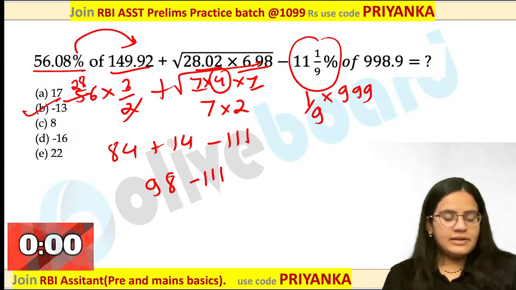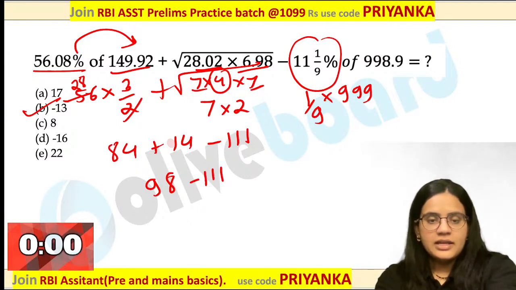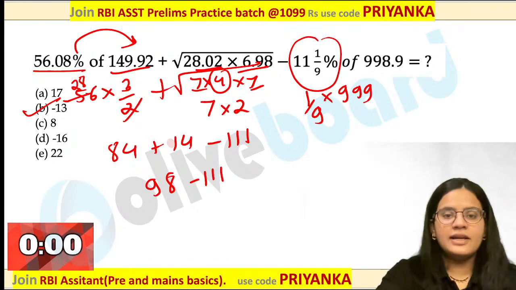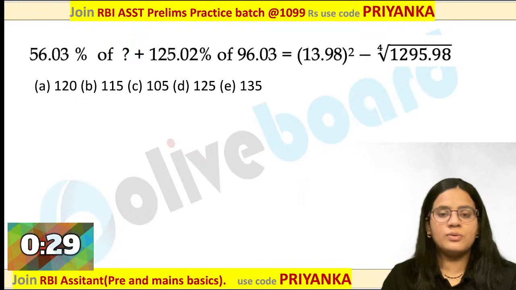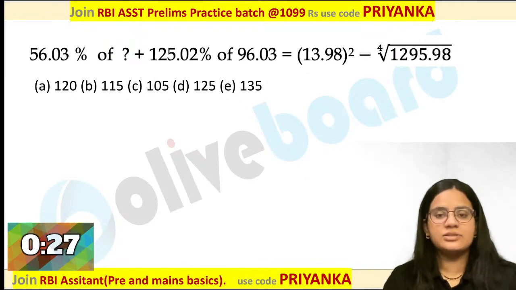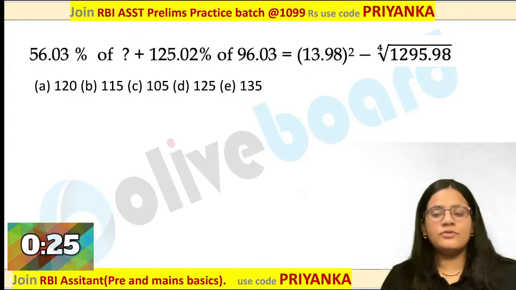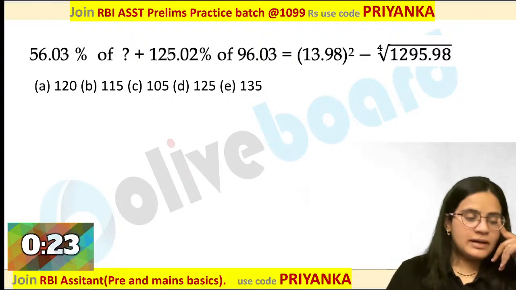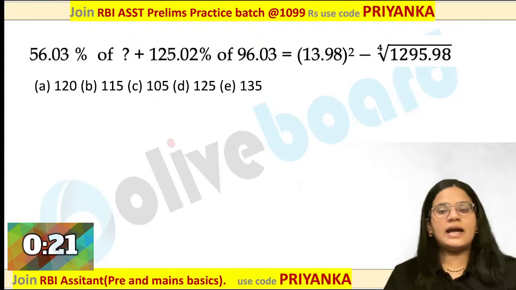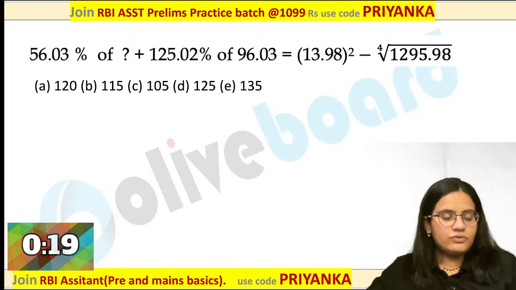Anybody who is having doubt? Yes, perfectly clear to all of you. Let us quickly move on to the next question. Let me see who all are getting this one right. I want all of you to try it using both of the methods: you have to take the fourth root and you have to calculate percentage to fraction as well.